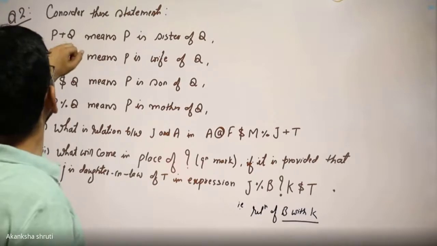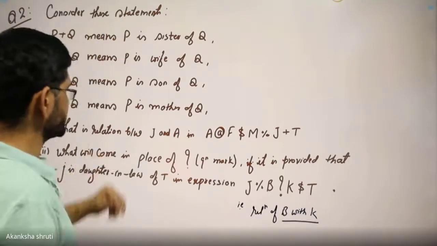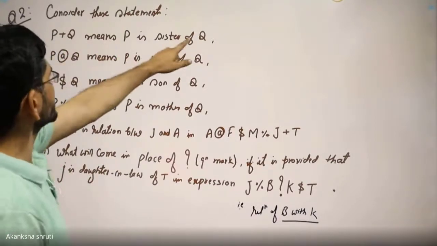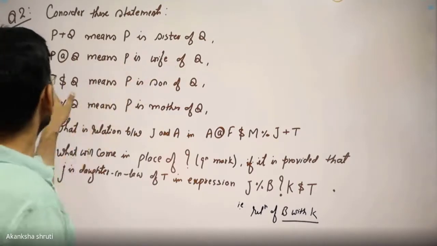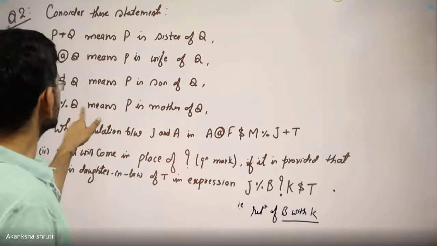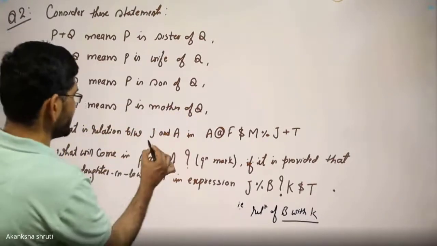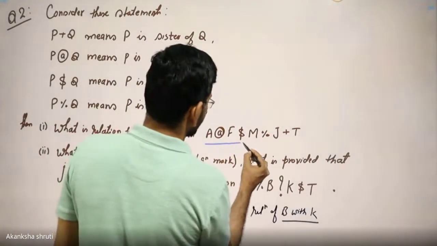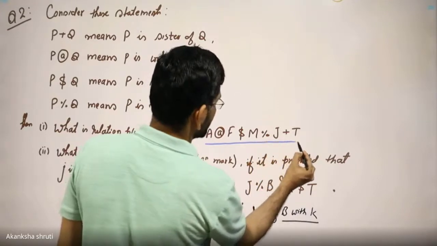Question number 2. Consider these statements and find this question. P plus Q means P is sister of Q. P at the rate of Q means P is wife of Q. P dollar Q means P is son of Q. P percentage Q means P is mother of Q. What is the relation between A and J in A at the rate F at the rate M percentage J plus T?